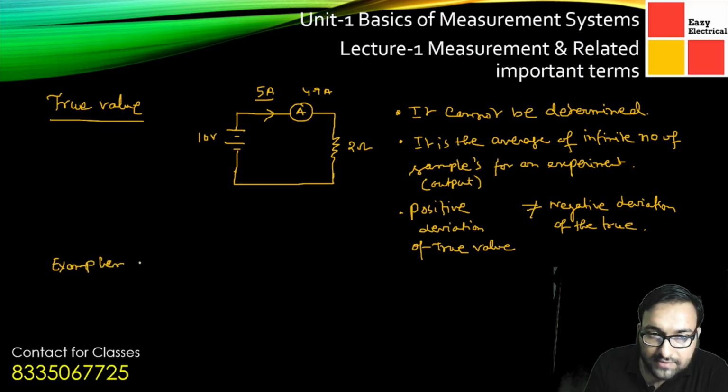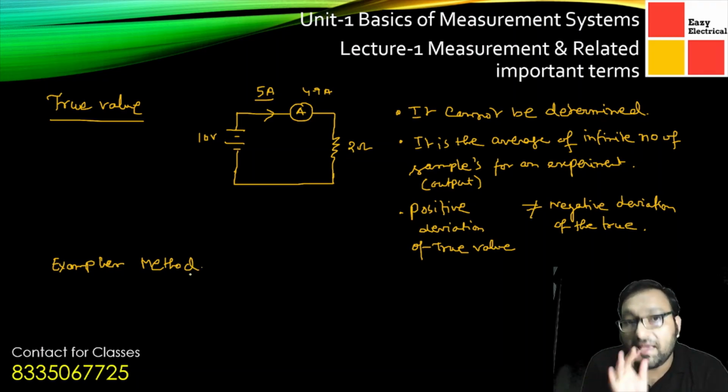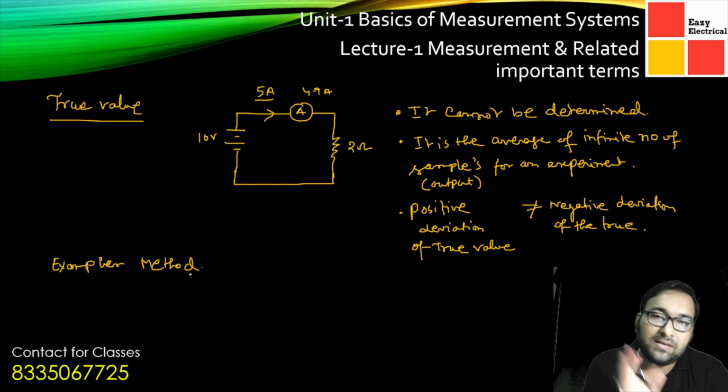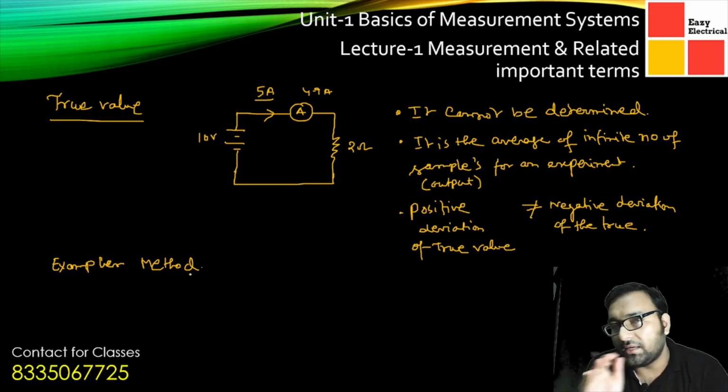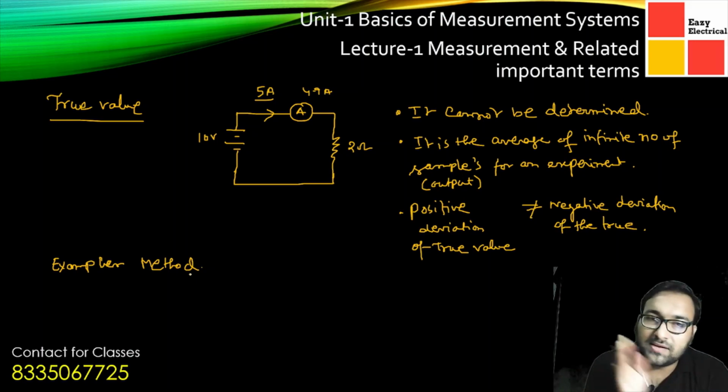Exemplar method. In the exemplar method, we have agreed upon that some values we will be taking, suppose 10 readings or 5 readings, and based on their average value, we will be taking care of the true value. We will be considering that as a true value.